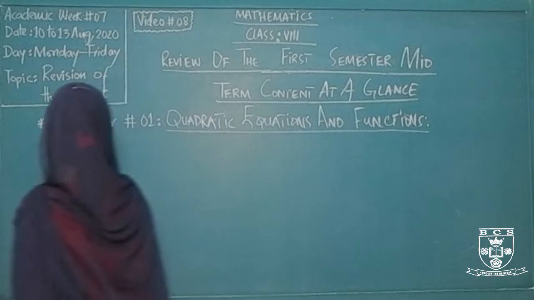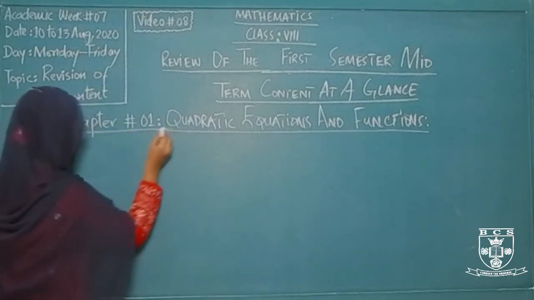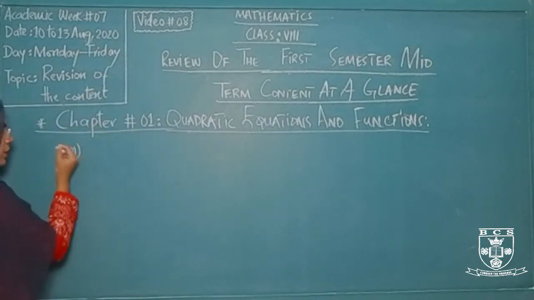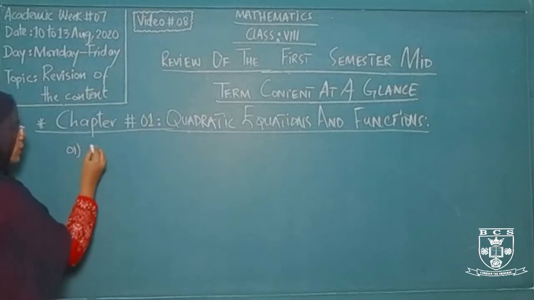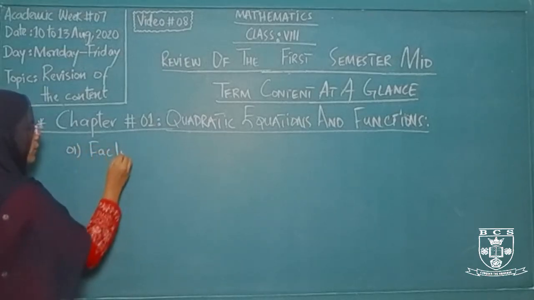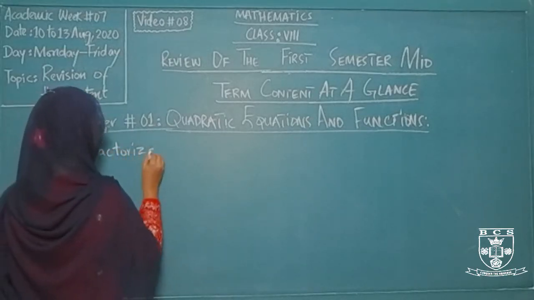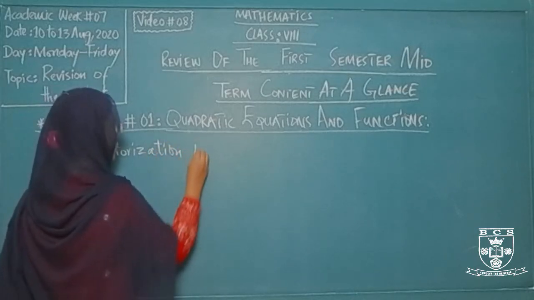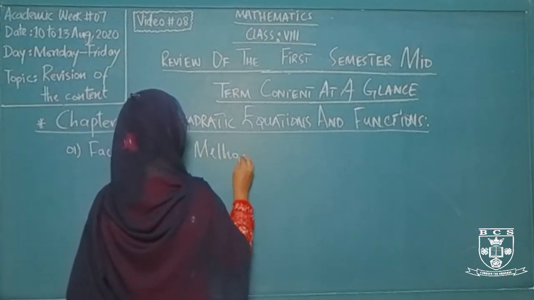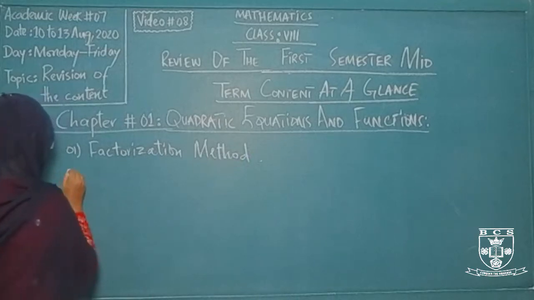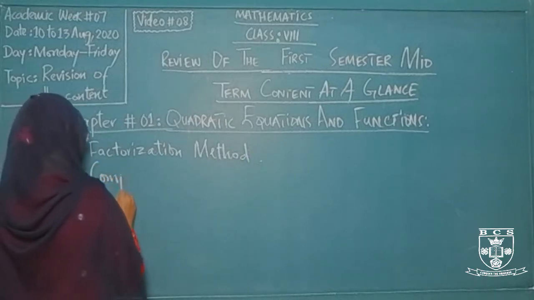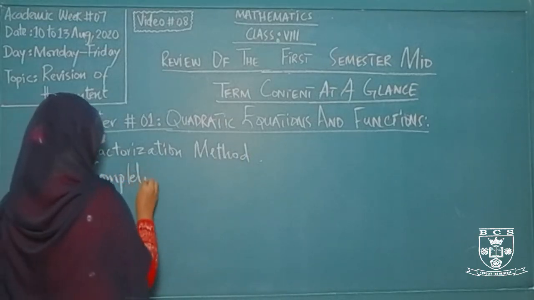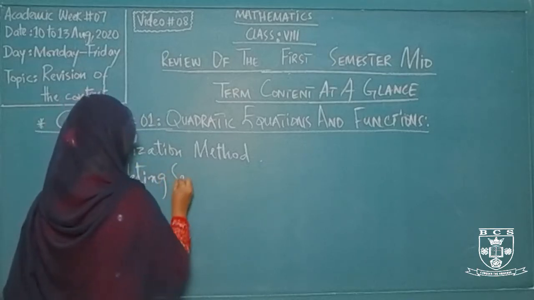This is the name of our chapter number 1, and in this particular chapter we have discussed 4 different methods. Number 1, factorization method. Number 2, completing square method.